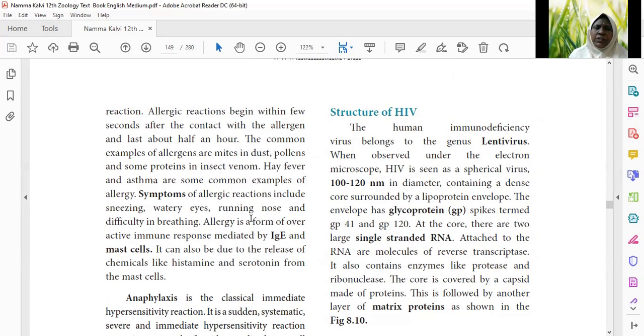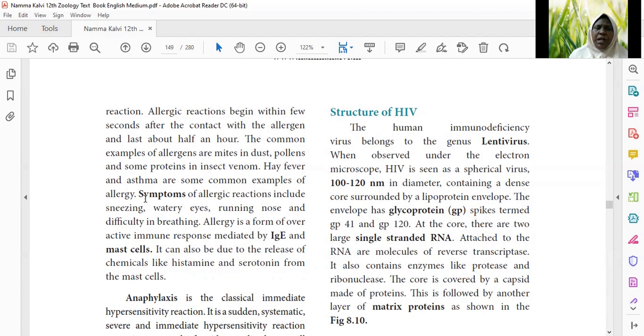When insects bite and inject their secretion, which contains some proteins, it may cause an allergic reaction in some people. So examples of allergens are mites in dust, pollens, and proteins in insect venom. And examples of allergy are hay fever and asthma.